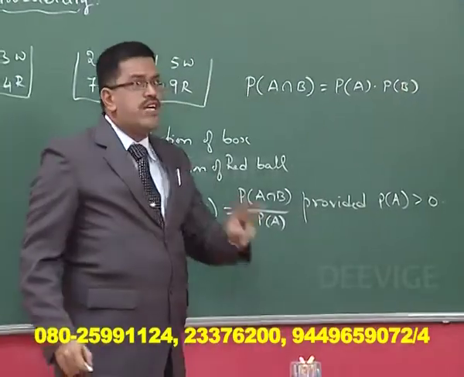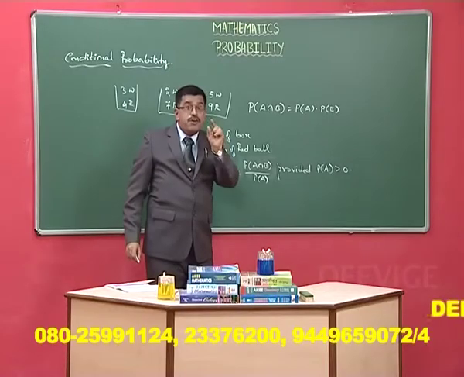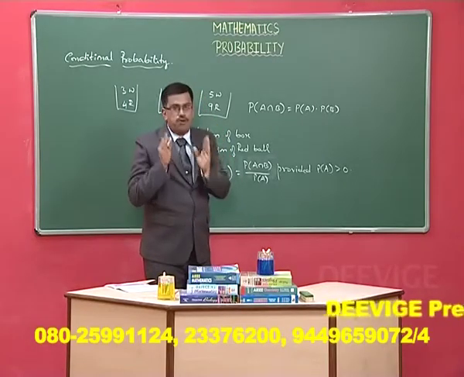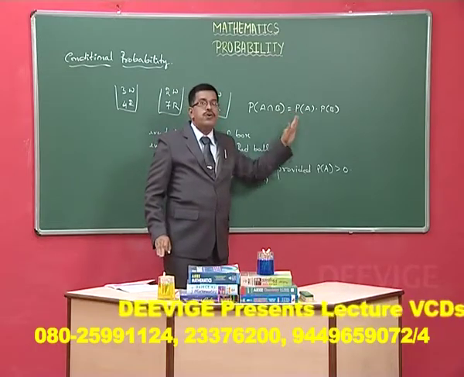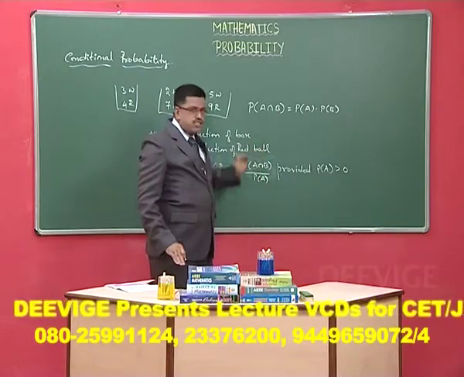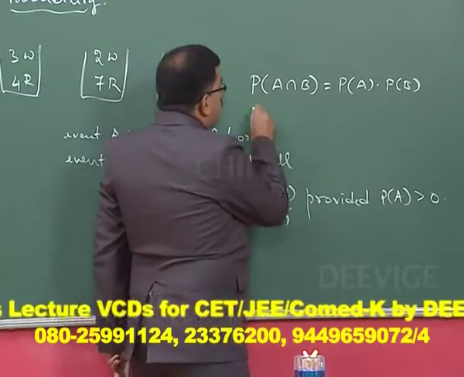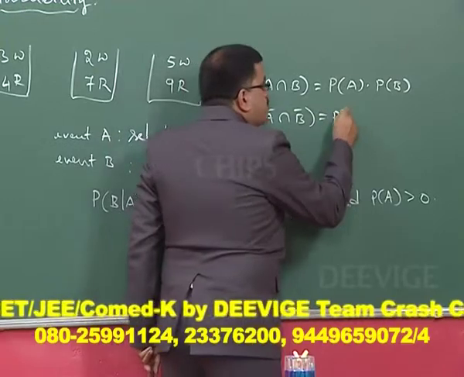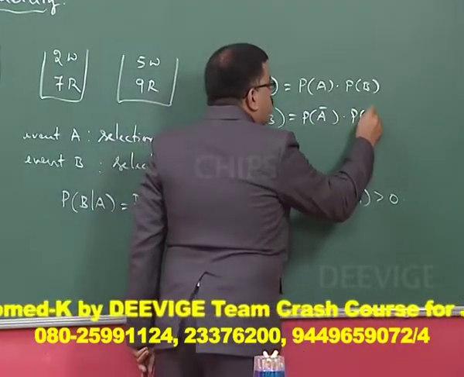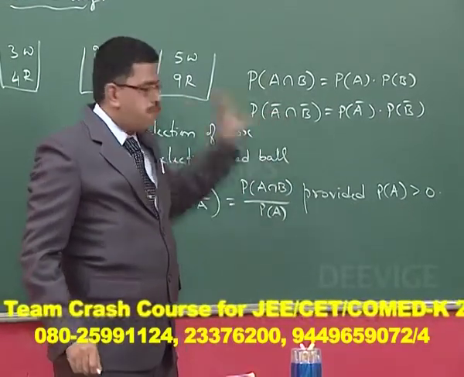Mutually exclusive events are different, independent events are different. In case of mutually exclusive events, as I told you already, P of A intersection B becomes 0. But in case of independent events, P of A intersection B is equal to P of A into P of B. If A and B are independent, we can also write P of A complement intersection B complement equals P of A complement into P of B complement. Please remember all these points because we require them to solve the problems.